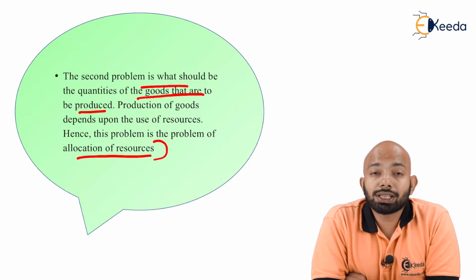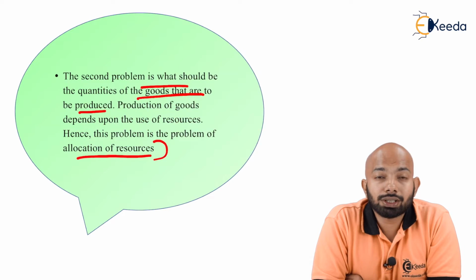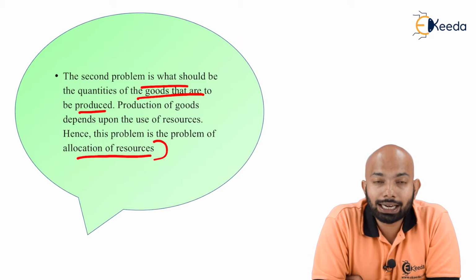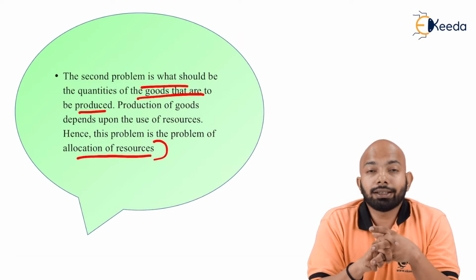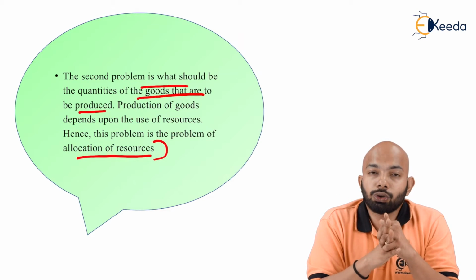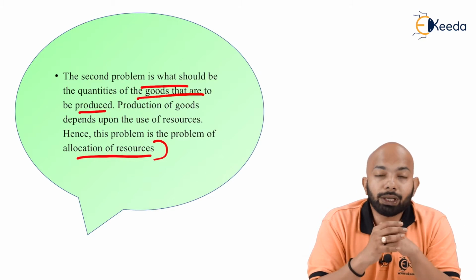If the resources that are being used are used at a high level, and if those resources are very scarce, or the scarcity is very high in that specific part, then we need to figure out how much we need to produce there. Is it really required? So the problem completely depends on how much resource is available, and based on that we can figure out how much quantity we can produce there.